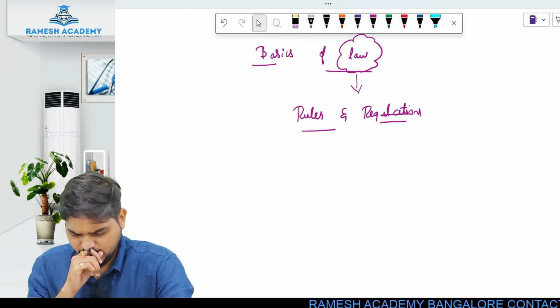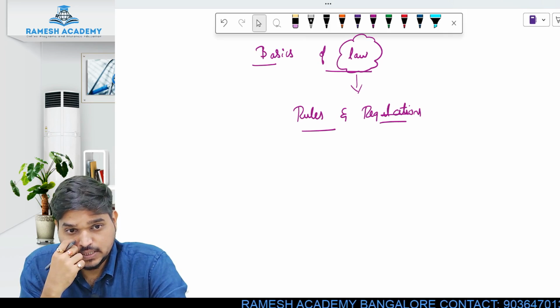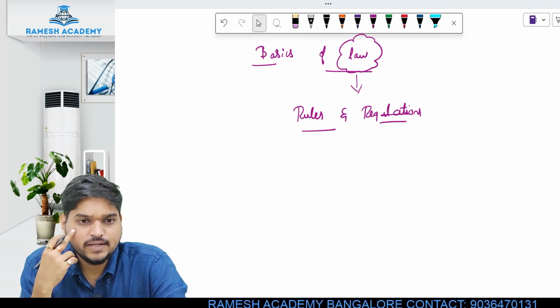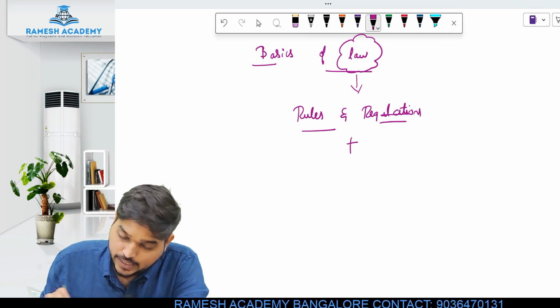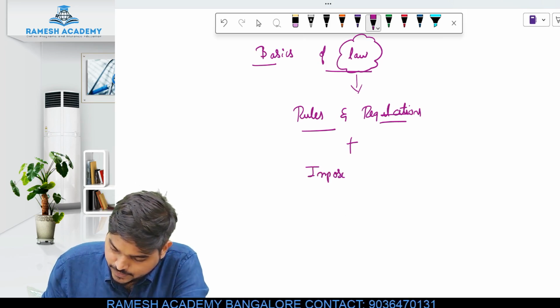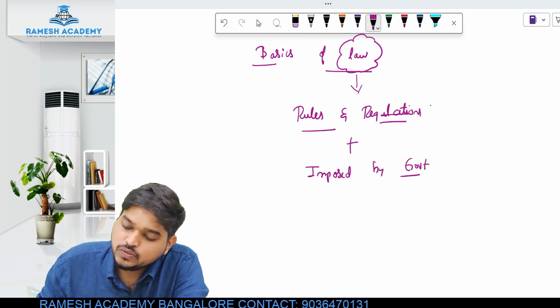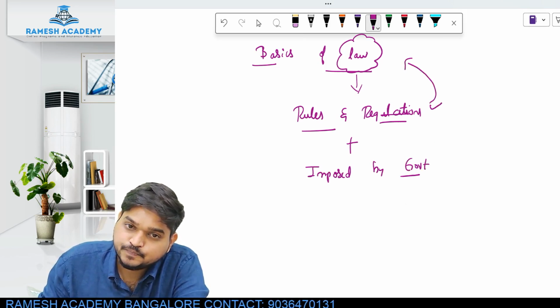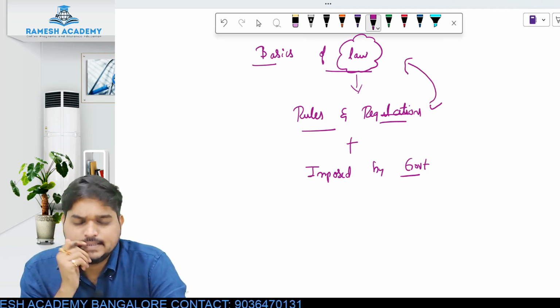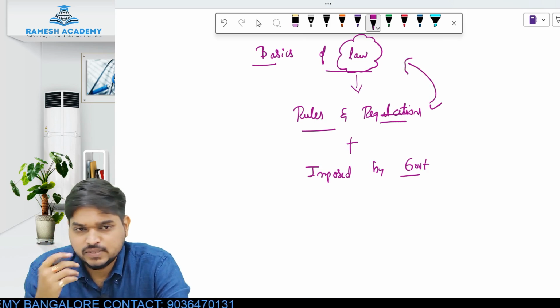But one more important point for any rules and regulations to be called law is that they must be imposed by the government. Only those rules and regulations will be called law. Now, for example, if you are studying in a college, or if you are working in an office, let's take an example.